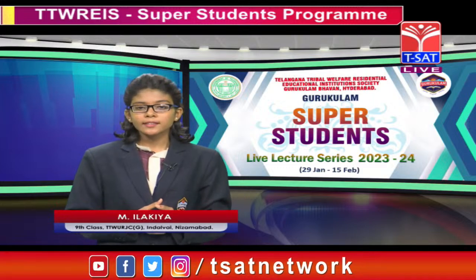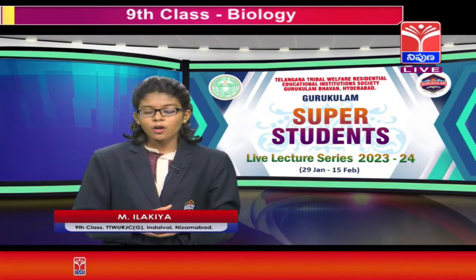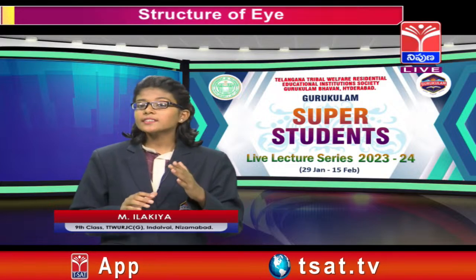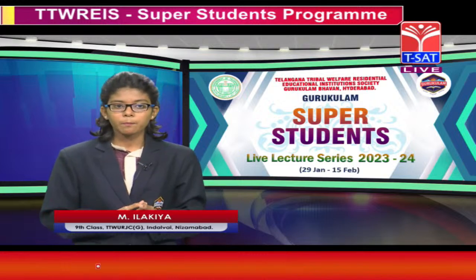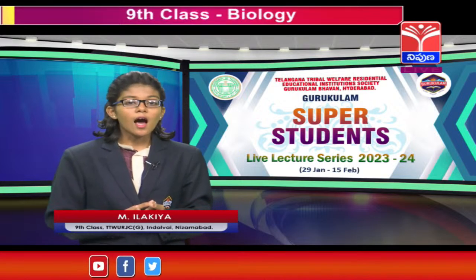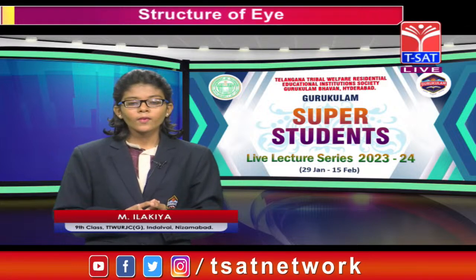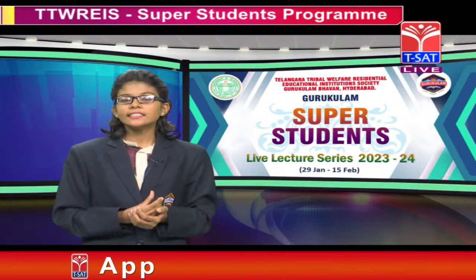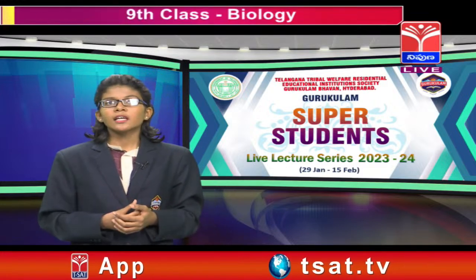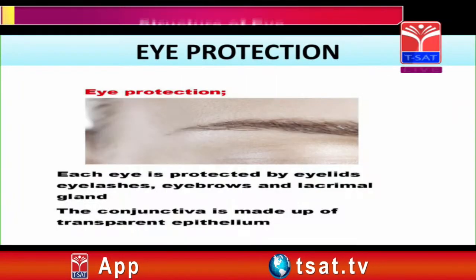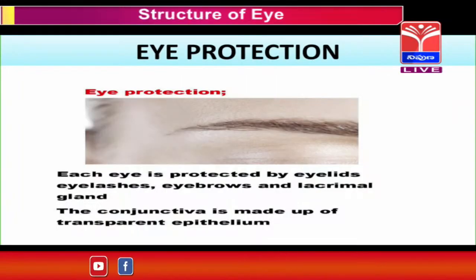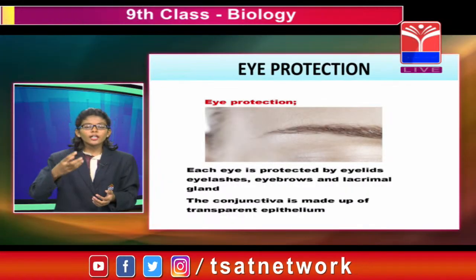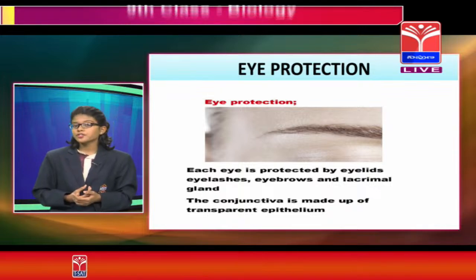So the next topic is eye protection. We protect our eye, and there are also some specialized parts that protect our eye. So now let us see the eye protection. Each eye is protected by eyelids, eyelashes, eyebrows and the lacrimal glands. Here the lacrimal glands produce tears as they clean our eyes by producing the water-like fluid from the aqueous chamber.